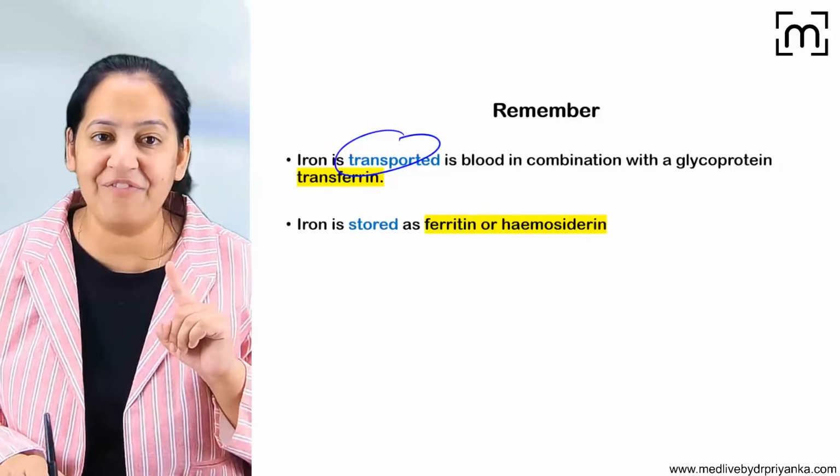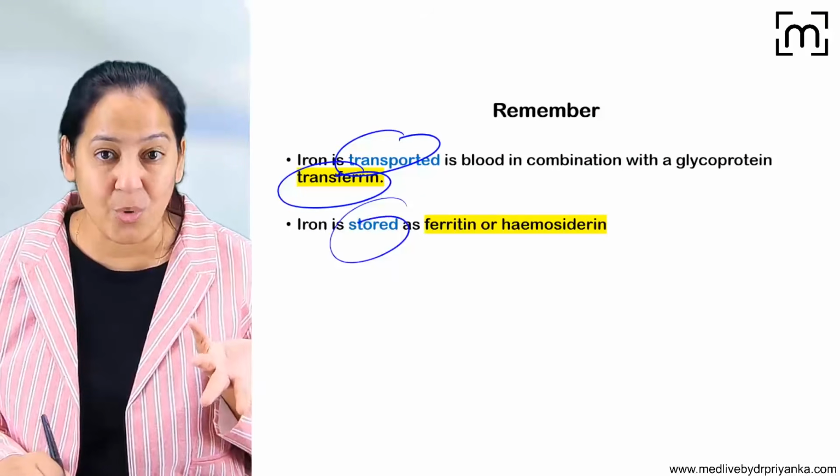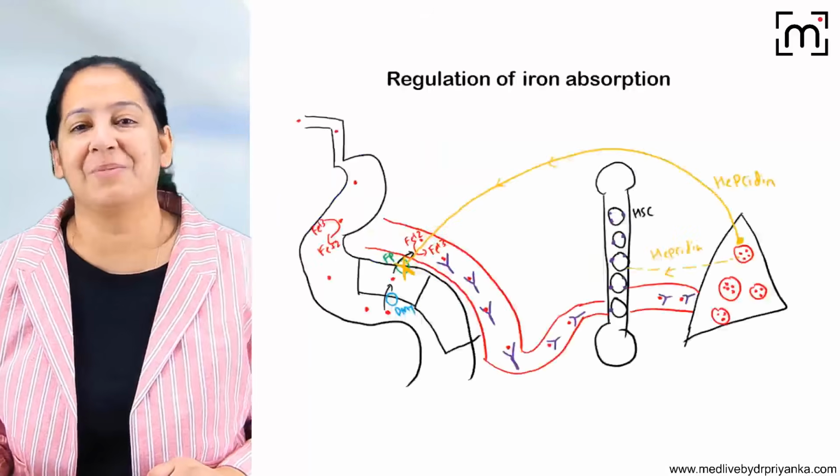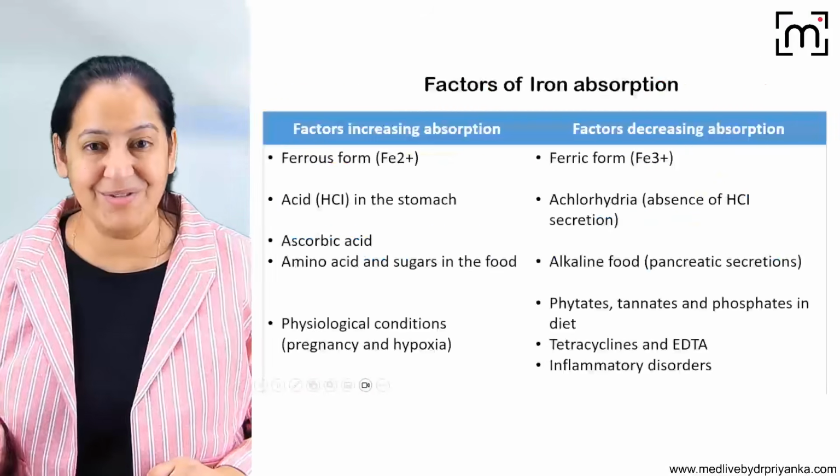So who is the transporter of iron? Transferrin. And who is the storage form of iron? It's ferritin. The aggregates of ferritin are known as hemosiderin. I hope you got it till now. Okay, so this was regulation.